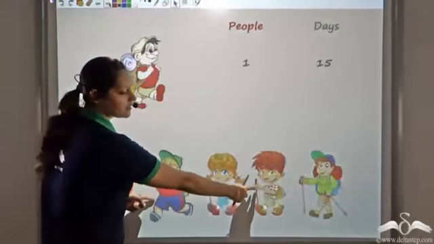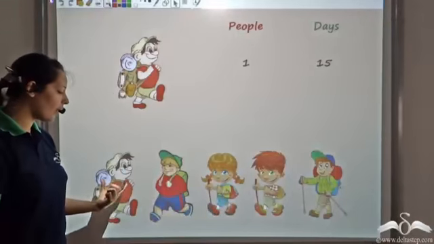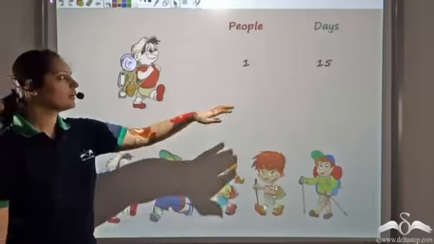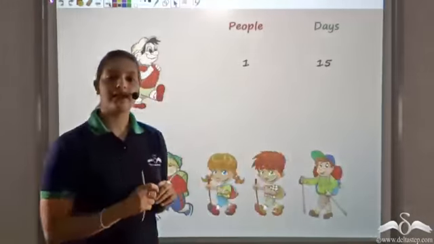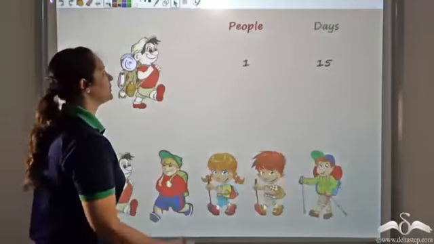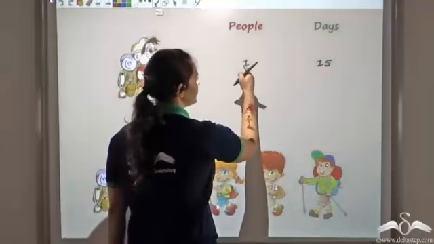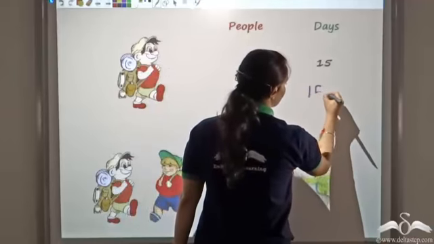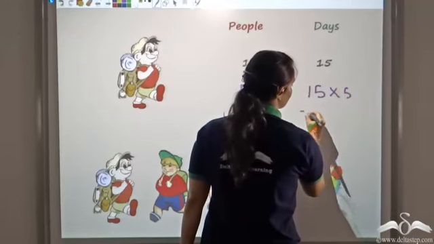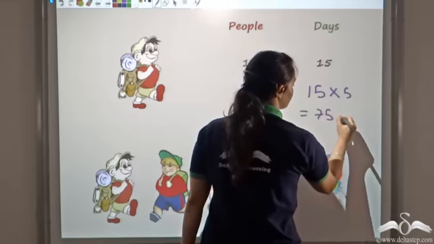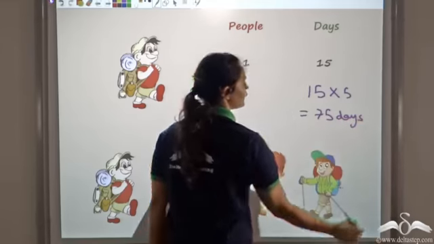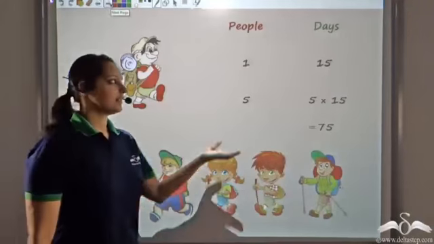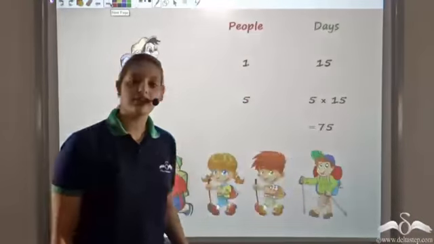Now 4 of his friends are joining him. That is, we now have 1, 2, 3, 4, 5. We have 5 people now. So he, happily applying the unitary method, thinks one person, 15 days. So 5 persons would be 15 into 5, which is 75. Well, this is what Raghav thought, that the same food would actually last for 75 days.